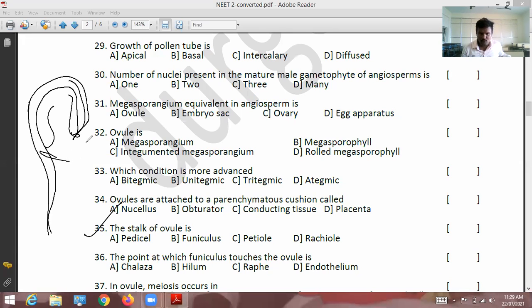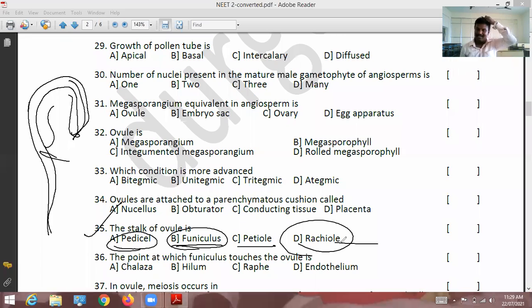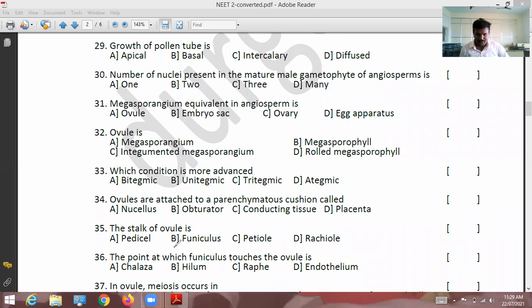It's not a pedicel; the pedicel location is different. The ovule is attached to the funiculus. Petiole is of the leaf. Rachis is also a part, but it is not the stalk of the ovule. So for the 35th question, funiculus, B is the correct option.